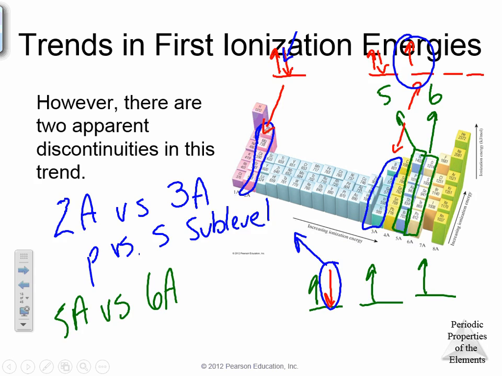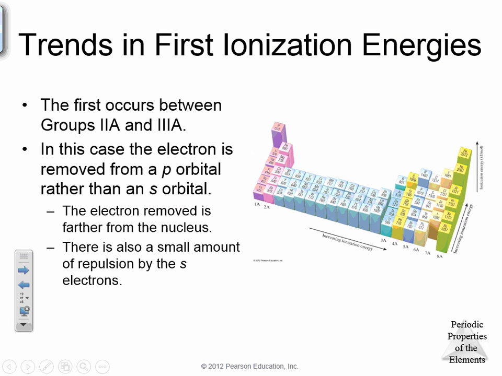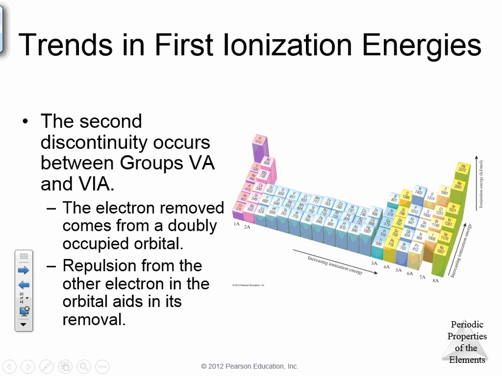Where is the second one? The second exception comes in groups 5 and group 6. Let's look at group 5 and let's look at group 6. Group 5 is nitrogen, phosphorus, arsenic. Group 6 is our oxygen, sulfur, selenium, and on down we go. Let's look at the orbital notation for group 5. You're going to have a full s level. Then your p level is going to have one of each electron in it.